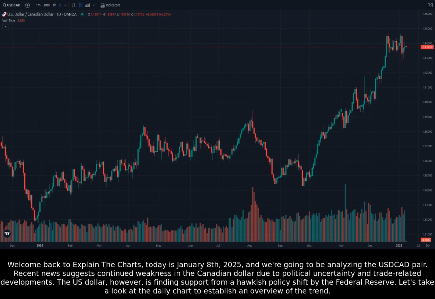Today is January 8th, 2025, and we're going to be analyzing the USDCAD pair. Recent news suggests continued weakness in the Canadian dollar due to political uncertainty and trade-related developments. The US dollar, however, is finding support from a hawkish policy shift by the Federal Reserve. Let's take a look at the daily chart to establish an overview of the trend.